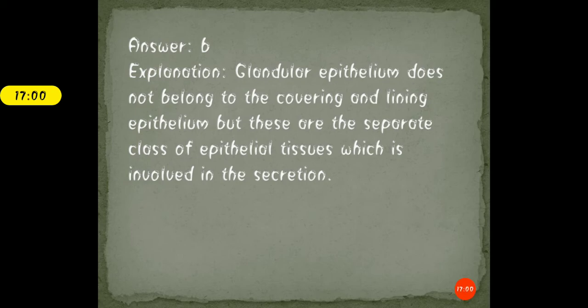Clear? So this tissue is a separate class of the epithelial tissue which is involved in the secretion. You know about glands, that these glands are present on the cell membrane, basically responsible to secrete the specific hormones, enzymes, or, in the case of the stomach, certain digestive juices as well, which performs the function that helps in the metabolic function. So glandular epithelium is the exception over here.